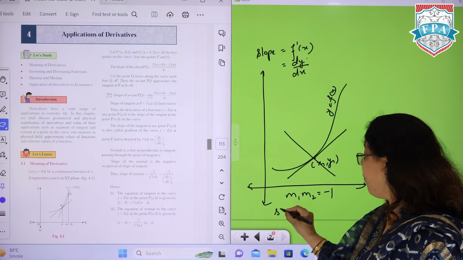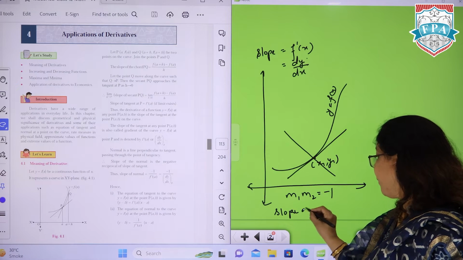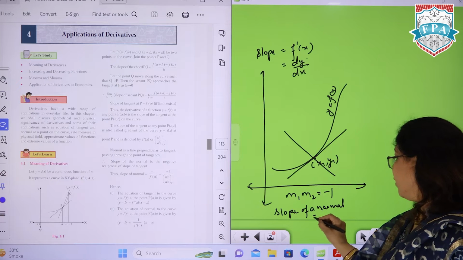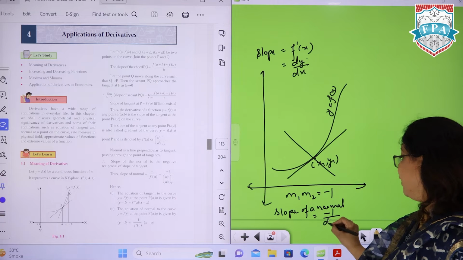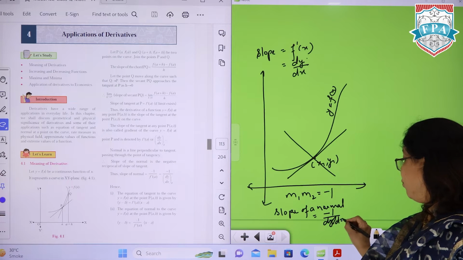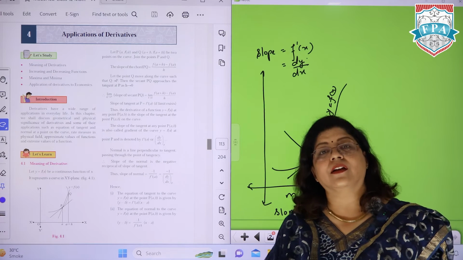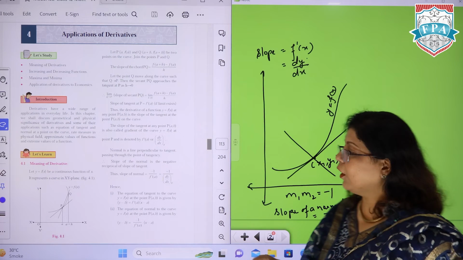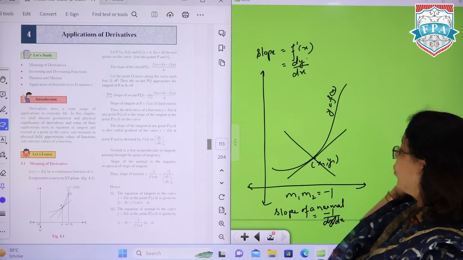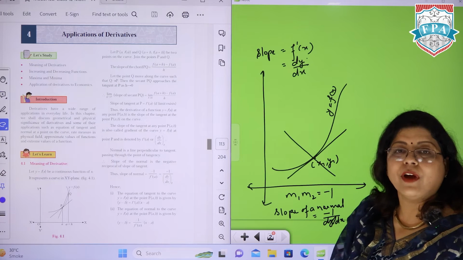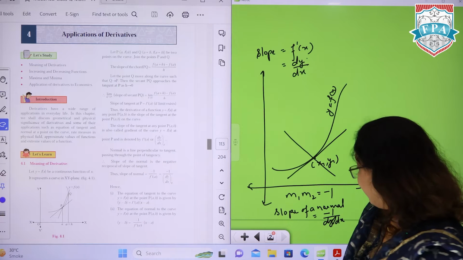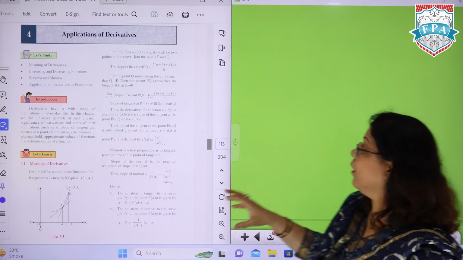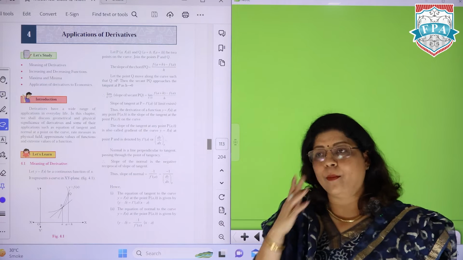Therefore, the slope of a normal over here will be minus 1 upon dy by dx. Or you can just reciprocate the value with a negative sign. And the equation we will find in this same format, because we will have a point x1, y1. We can use that point and find out the equation over there. So this one is the basics for the tangent and normal.